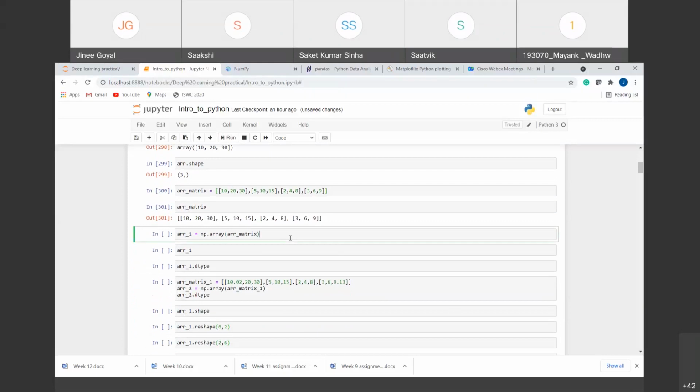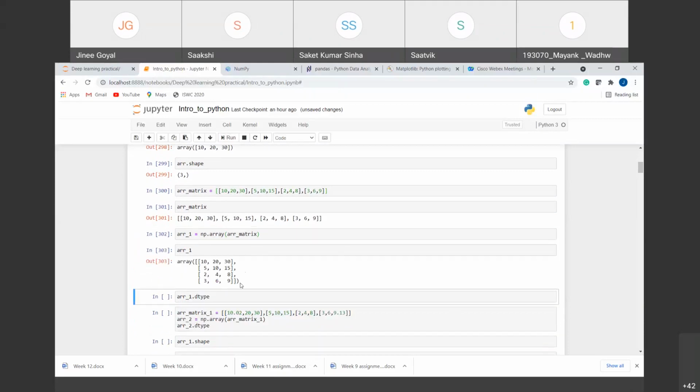Now to convert this list into an array, we'll use the same function np.array, and we'll pass this matrix that we have, that is the list of lists we had. If we run this, you can see that we have created a 2-dimensional array, which consists of 4 rows, that is the 4 lists that you have created, and inside that we have 3 elements in each, that is the 3 columns that we are creating. In a similar way, we can create n number of arrays with n dimensions.